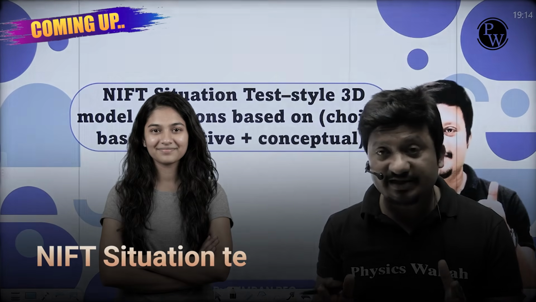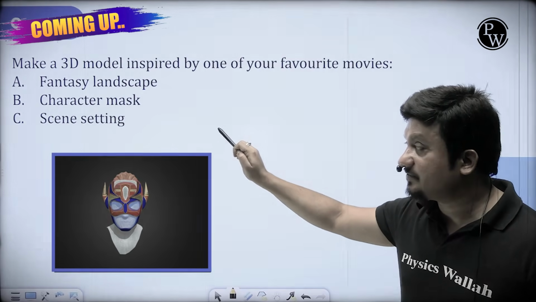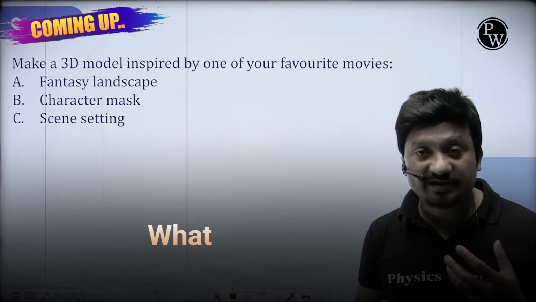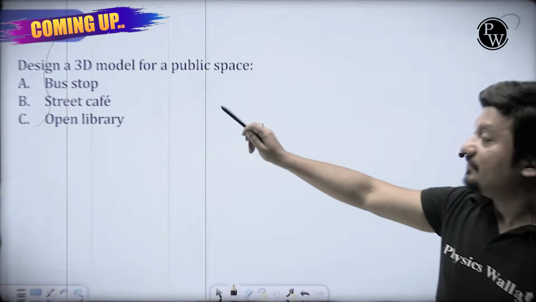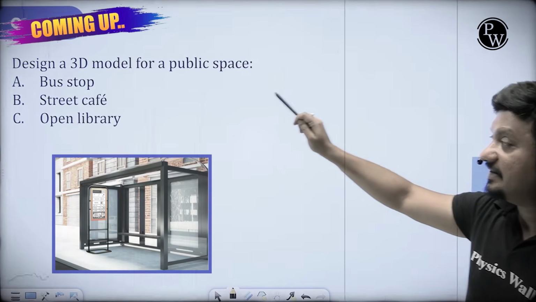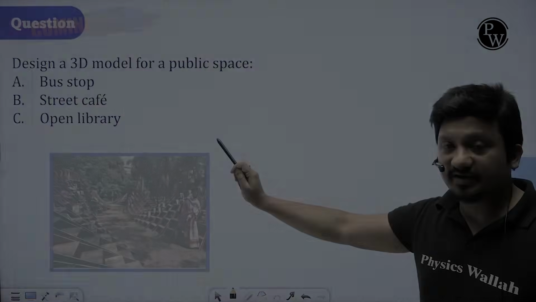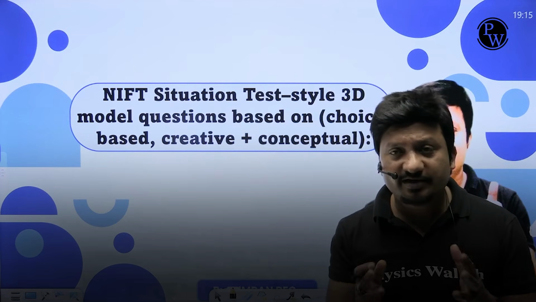Student NIFT situation test is here, like fantasy landscape. There can be character mask as well. There can be scene setting as well. Why did you choose this material? And what is there in the property of the material? And how you have combined it? Now, the third question can be design a 3D model for a public space like bus stop, street cafe, and open library.